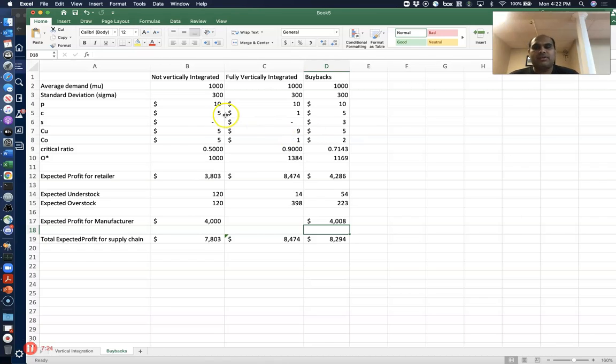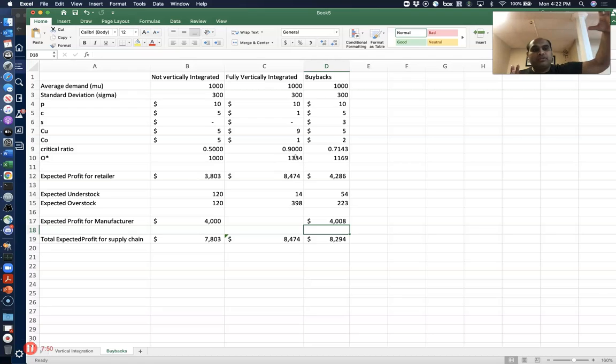So what happens here essentially is, if there are no buybacks, because the cost of understocking and overstocking are equal, the amount that the retailer orders is only 1,000, which means that there are only 1,000 CDs floating in the supply chain. So the supply chain is essentially undervalued because it has fewer than the optimal number of units. The optimal number of units that should be in the supply chain is 1384.